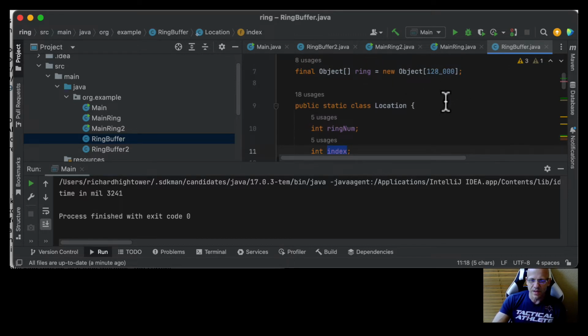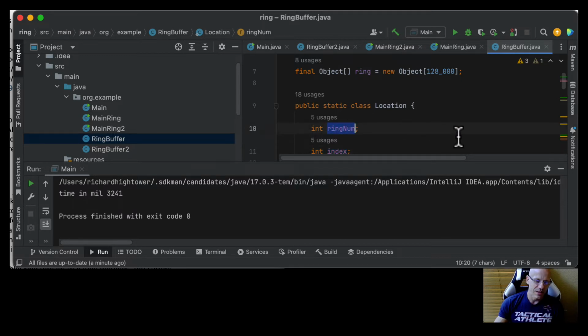Now, as you can see, if you've got a reader and a writer, the writer can't be on ring 7 while the reader is on ring 4, because then the writer would have written over what the reader is reading. So we need a location for the reader and the writer. We need to make sure that the writer is always ahead of the reader, and then think of the ring as kind of infinite.